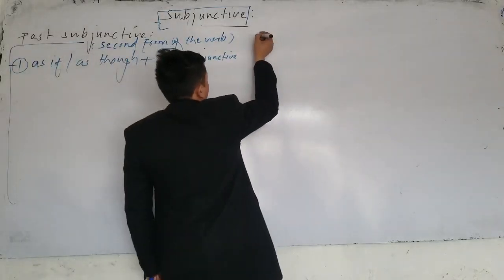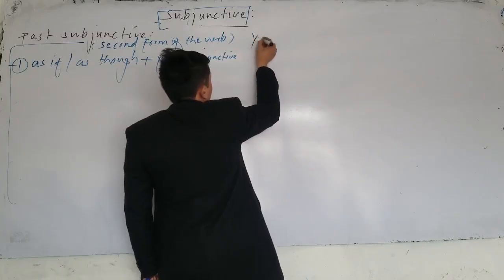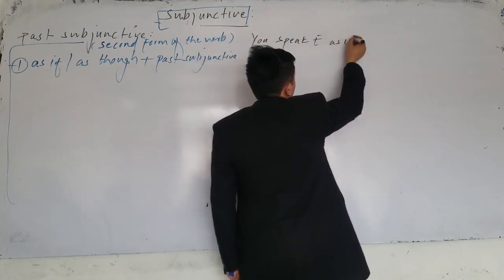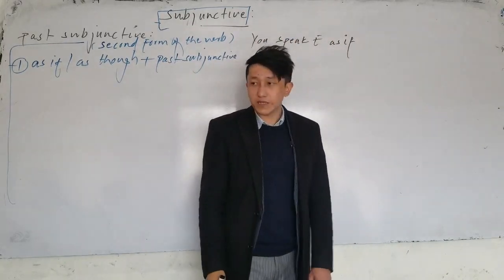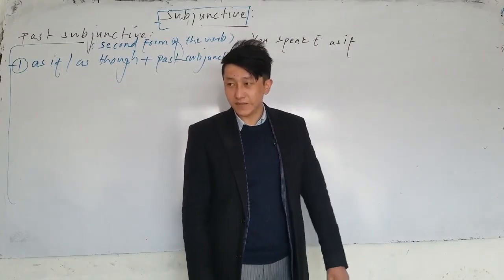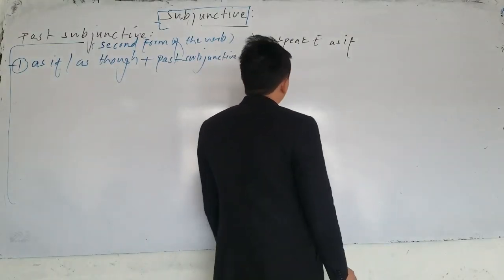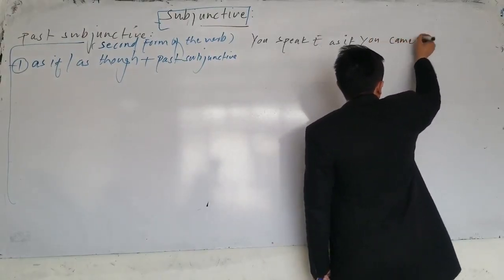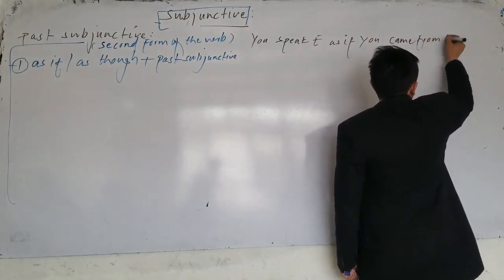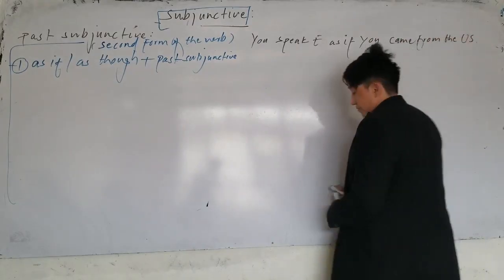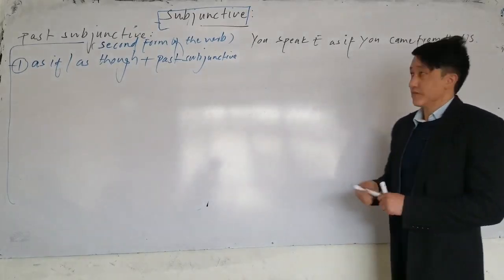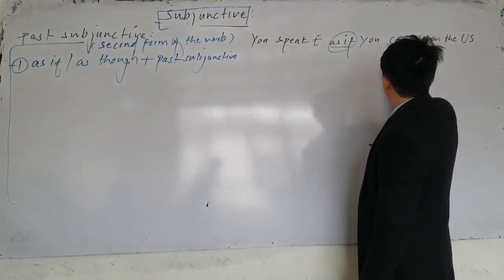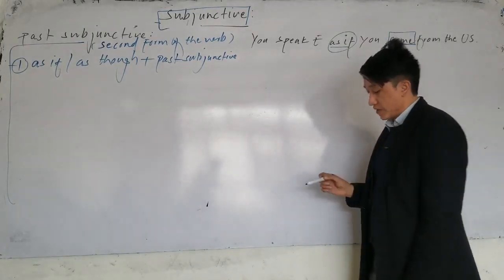I can say, you speak English as if what? We studied this in verb clauses of manner. Okay, so I can say you speak English as if you, for example, came from the US. Which one is subjunctive here? Now this is the past subjunctive. Look, after as if and as though. As if is the conjunction. After that, what do we use here? Past subjunctive. As if you come or as if you came.